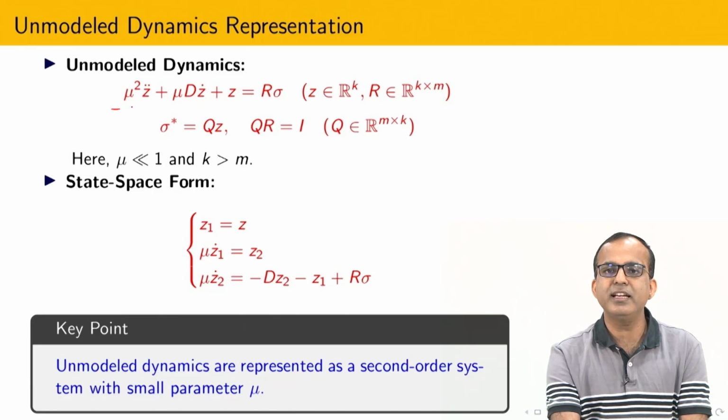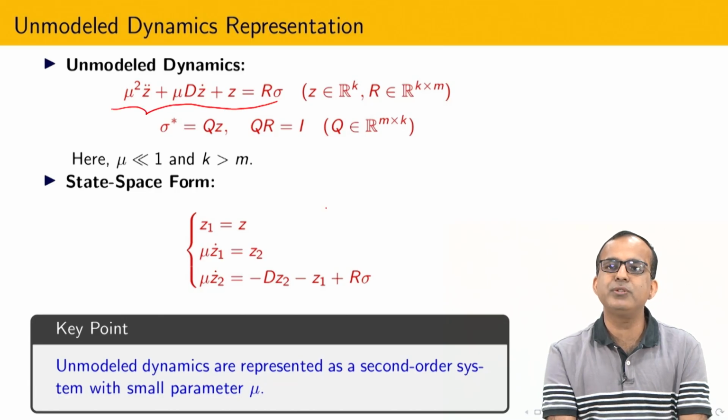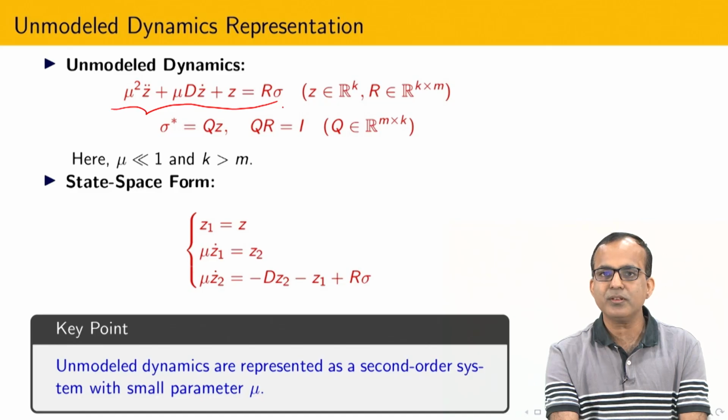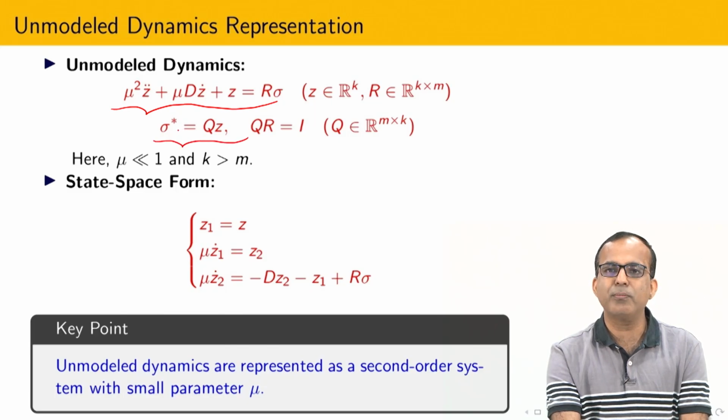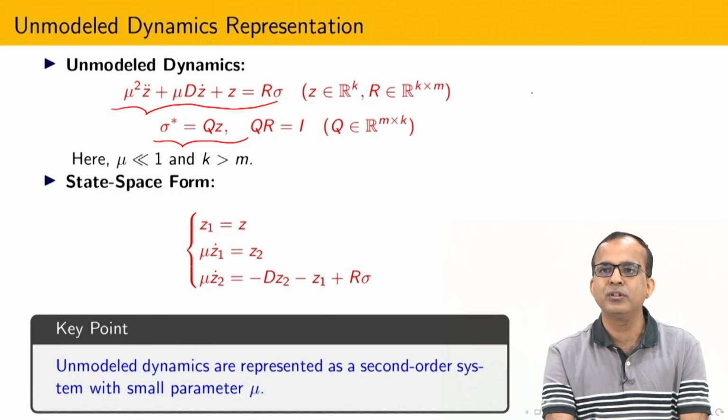So I am considering the unmodeled dynamics which we have neglected. Why are we neglecting it? You can see that if you put mu equal to 0, where mu is very small, then the effect of the first two terms, z dot and z double dot, will disappear, and z equals r sigma. Now here sigma and sigma star are not the same, so sigma star is some value, and z is the output of the